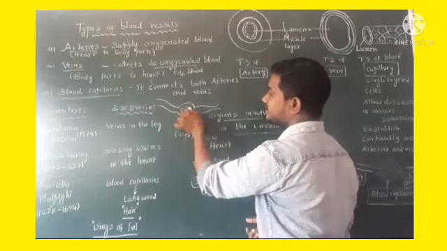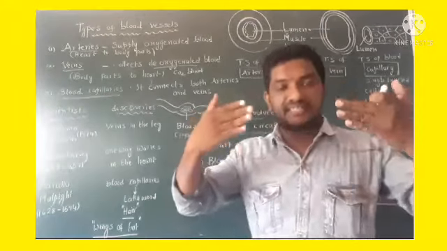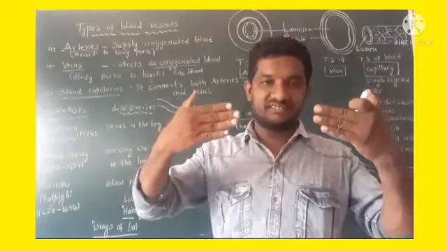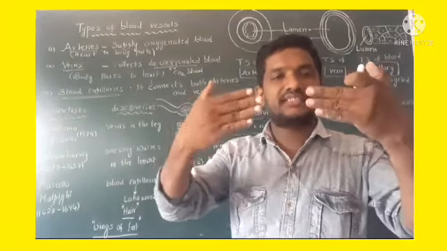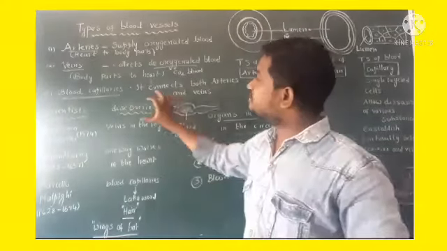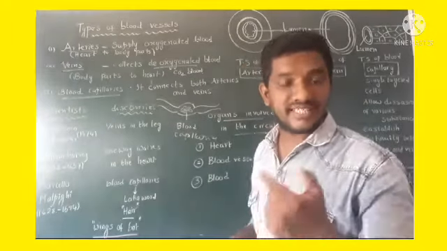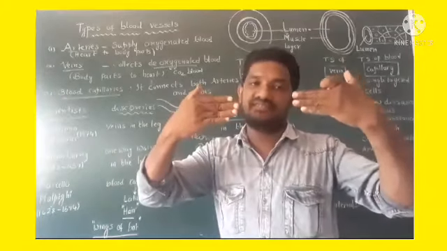See, these are the blood capillaries. It connects both blood vessels, those are arteries and veins. Simply, blood capillary is nothing but connecting parts. It connects both arteries and veins. Remember it.